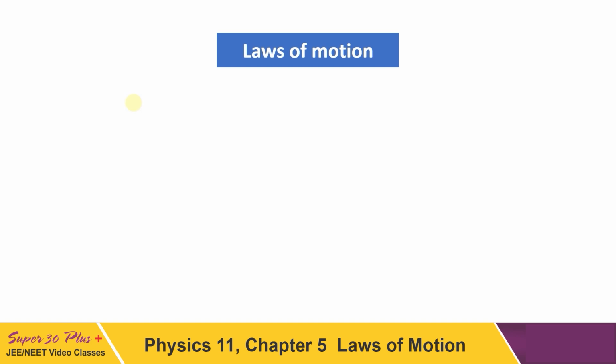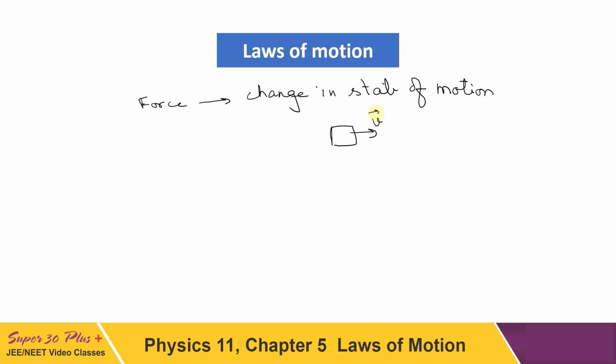What is force? Force is something that is required to change the state of motion. Now what is the state of motion? See, the motion of an object is represented by its velocity. So velocity actually is a measure of the state of motion. Whenever we say that force is there to change the state of motion, force is responsible for changing the velocity of the object. So this is how we can describe a force. It is required to change the velocity of an object.